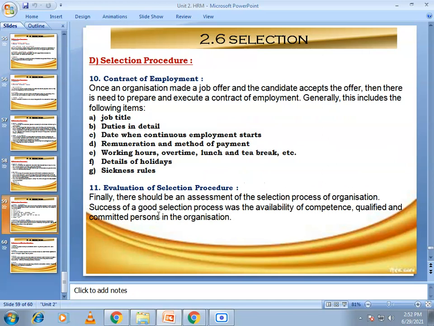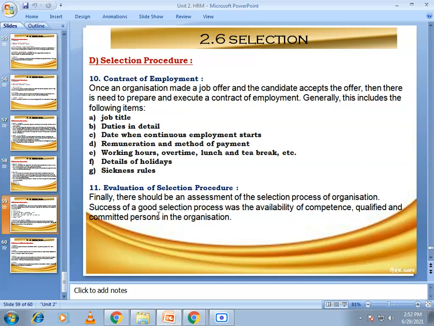Okay, so the next stage in the selection procedure is the contract of employment. Once the organization has made a job offer and the candidate accepts the offer, there is a need to prepare and execute a contract of employment.